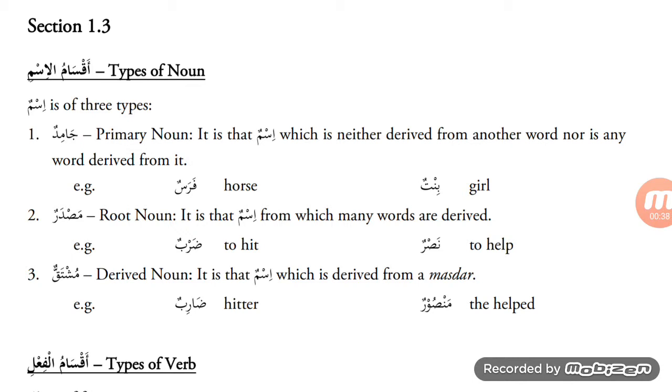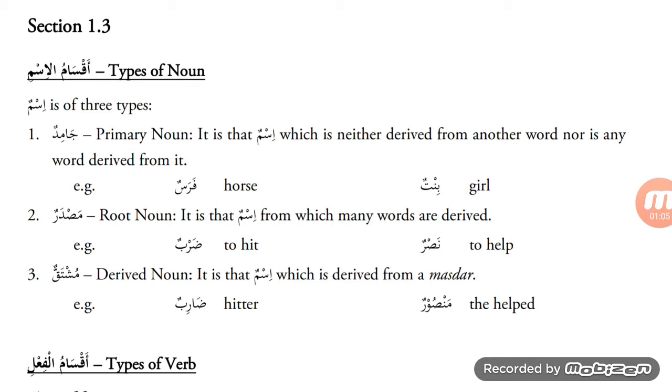There are three types of noun. Ism is of three types. The first type is ism jamid, primary noun. It is that ism which is neither derived from another word nor is any word derived from it. So an ism jamid is that noun that hasn't been derived from any other word, and neither are words derived from this type of noun. For example, farasun, horse, bintun, girl.